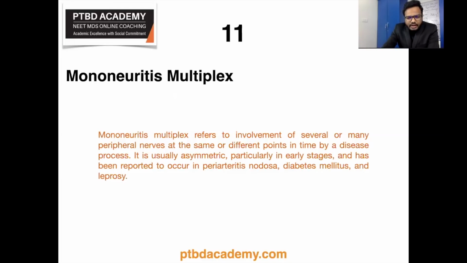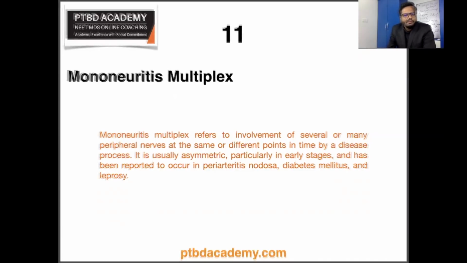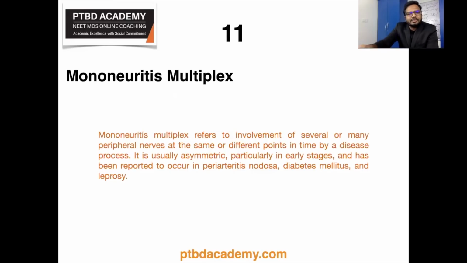And also in one of the articles it clearly mentioned that in case of lepromatous leprosy, there is slowly progressive symmetrical sensory polyneuropathy, whereas in case of tuberculoid leprosy, usually there is a sudden severe asymmetric neuritis, which is called mononeuritis multiplex, right? So this is some relevant information regarding the same. Let me know if you need any further clarification. Now let's move on to the next topic.